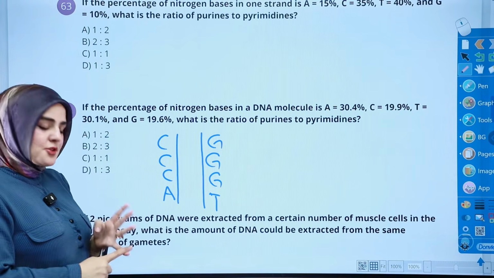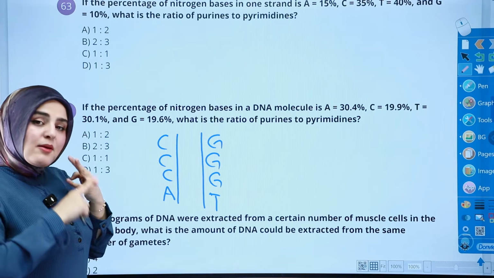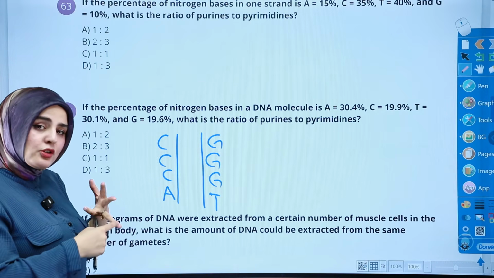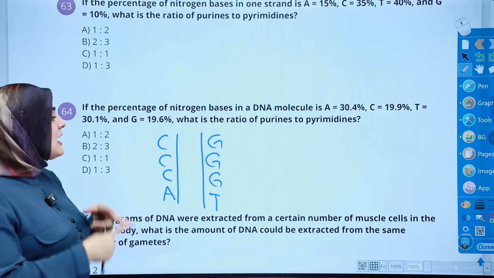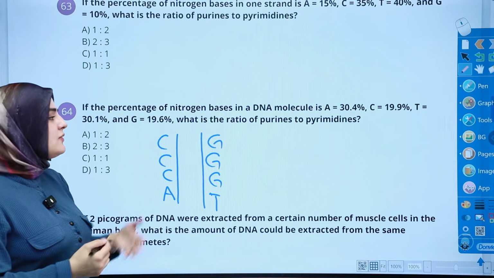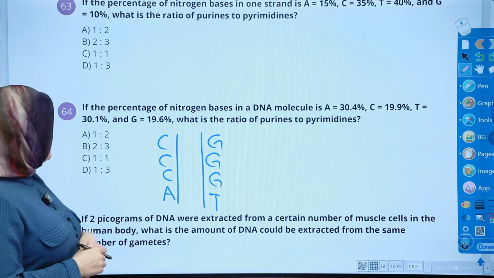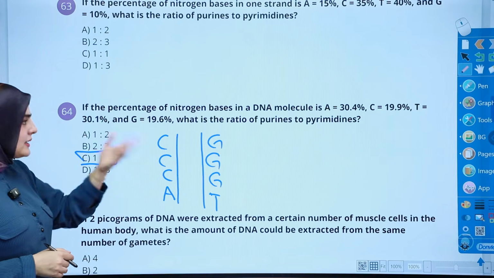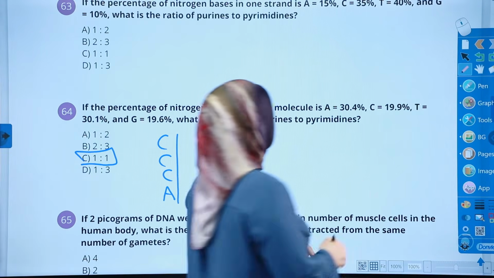So in double strand, in a whole molecule of DNA or one section of DNA, it's always an equal amount of purine and pyrimidine, even if we didn't try to solve it. I could choose this one immediately, but let's try to solve it.